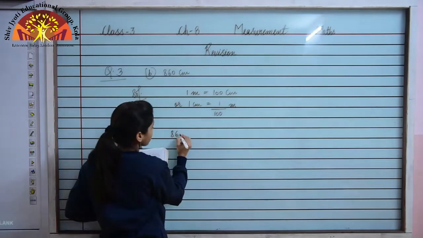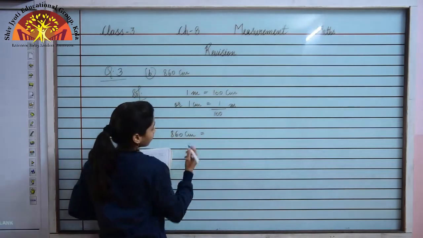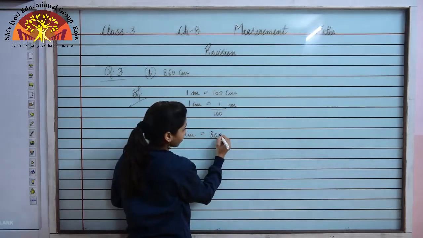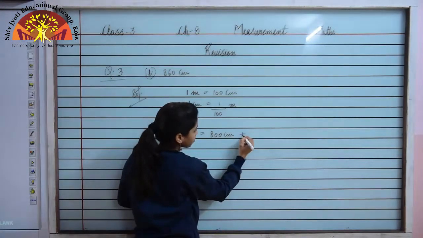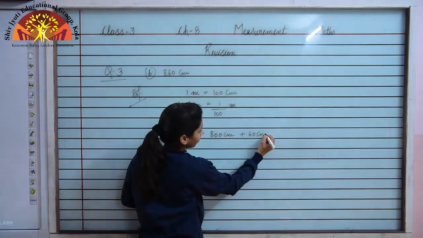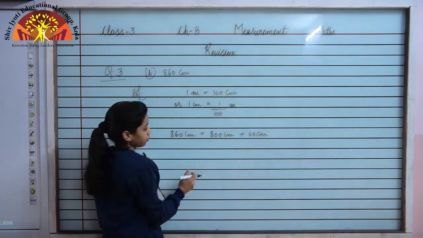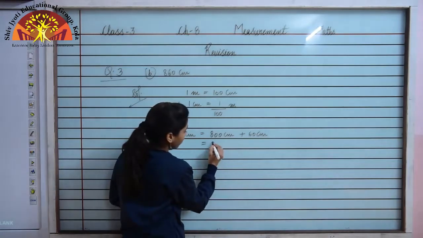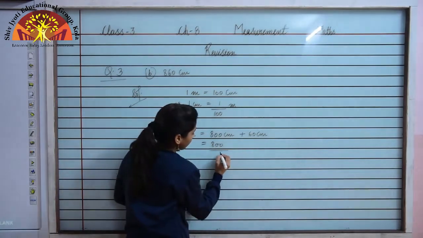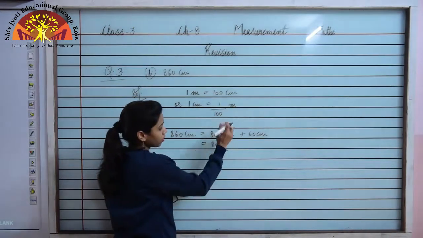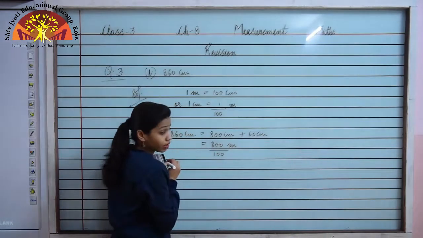Now 860 centimeter, I can write it like this, 800 centimeter plus 60 centimeter. Now I have to convert this into meter. So how will I do? I will divide it by 100 because 1 centimeter is 1 upon 100 meter. So it will be converted into meter.